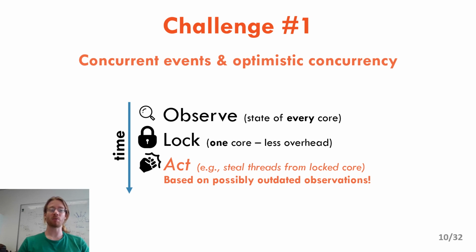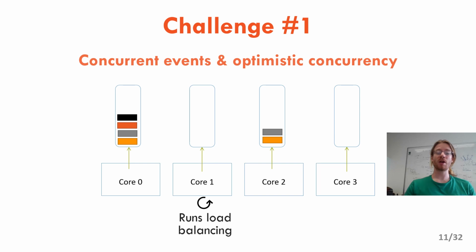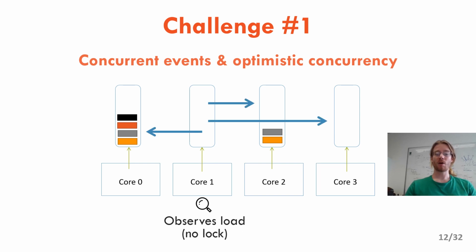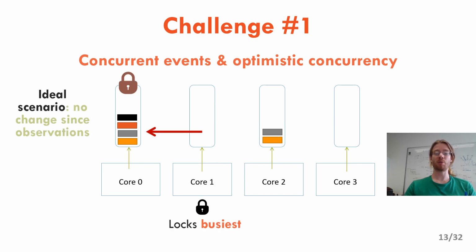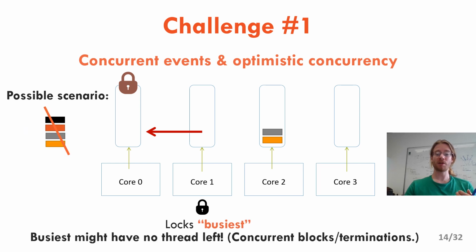Let me show you why this is problematic. So let's assume that core 1 wants to perform a load balancing event. What core 1 would typically do is observe the state of all cores of the machine, so it would count how many threads are waiting on every run queue. Then it would take the lock of the busiest core. But because the observations were made outside of the critical section, it is very possible that the state of core 0 is no longer the state that core 1 observed while it was making its choice. For instance, it is very possible that all threads that were waiting on core 0 have been blocked or have terminated before core 1 is able to take its lock.